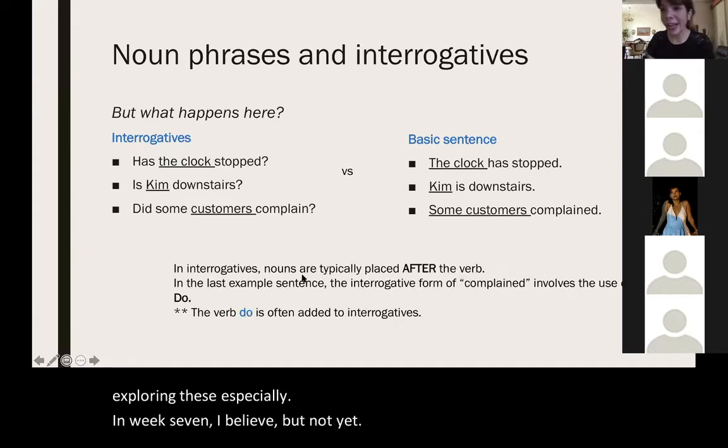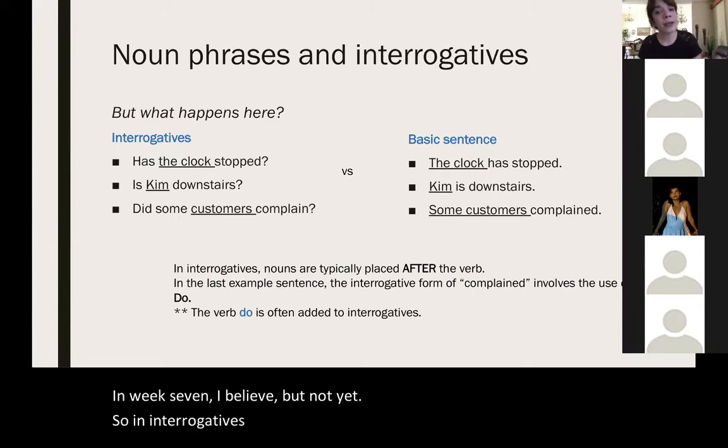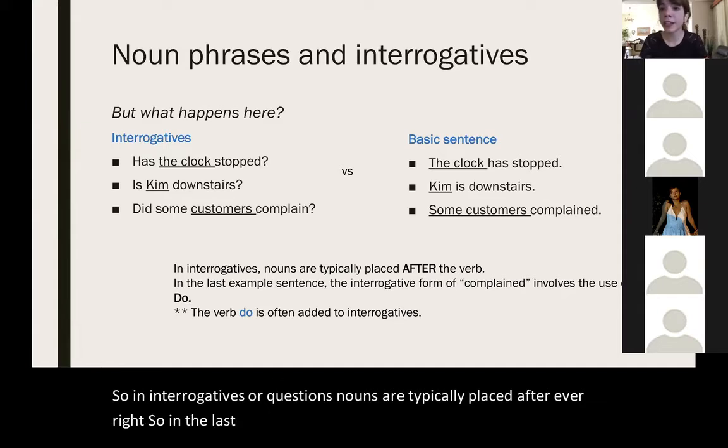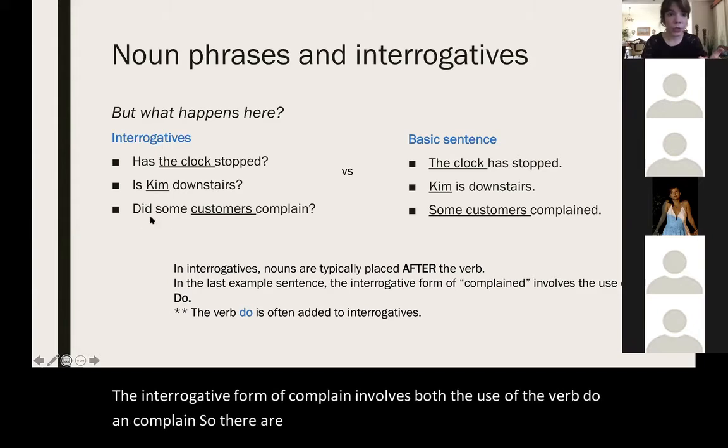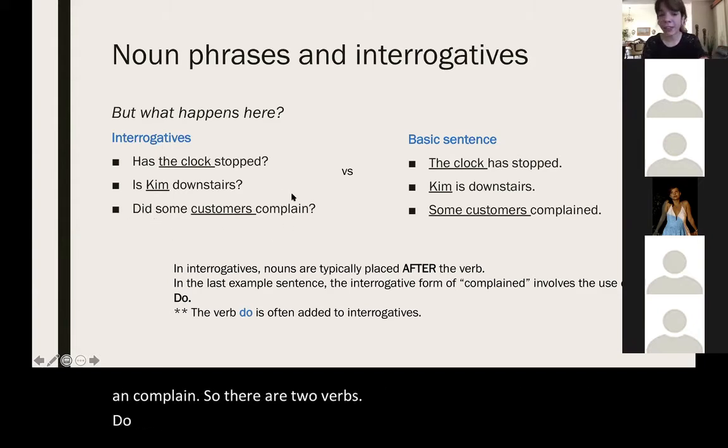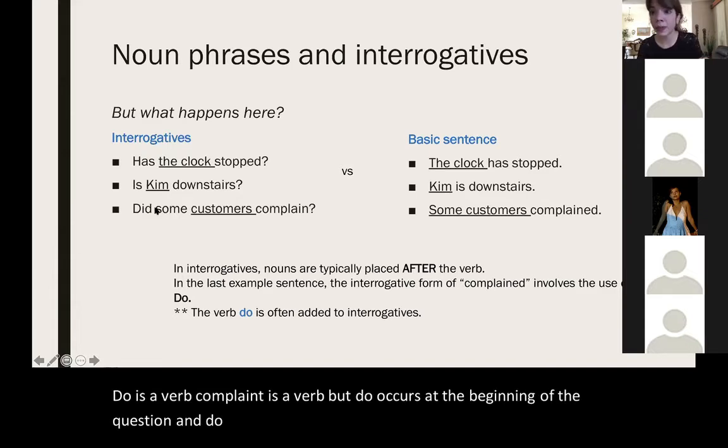So in interrogatives or questions, nouns are typically placed after a verb, all right? So in the last example, did some customers complain? The interrogative form of complain involves both the use of the verb do and complain. So there are two verbs. Do is a verb, complain is a verb, but do occurs at the beginning of the question. And do is often used as a verb to form questions, okay?